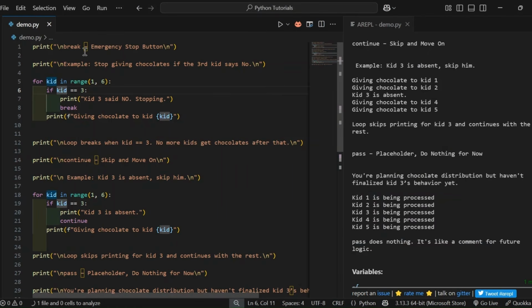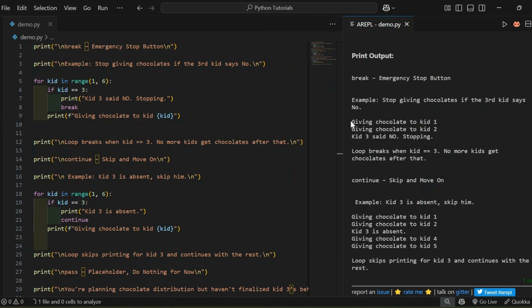First one is break. It's like an emergency button. Let's take a real-time example. Consider we are distributing chocolates to 5 kids. If the third kid says no, we need to stop distributing. This is the loop where the condition is kid equal to 3. So we are breaking this loop. So this is the output for this loop when we use break.